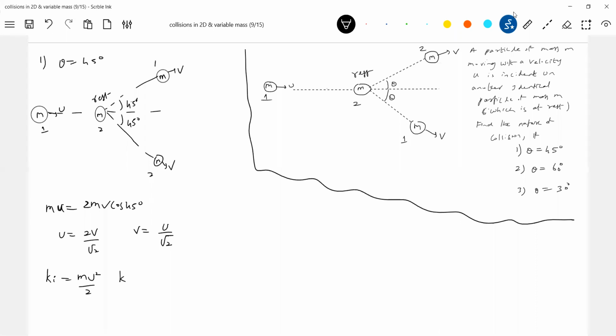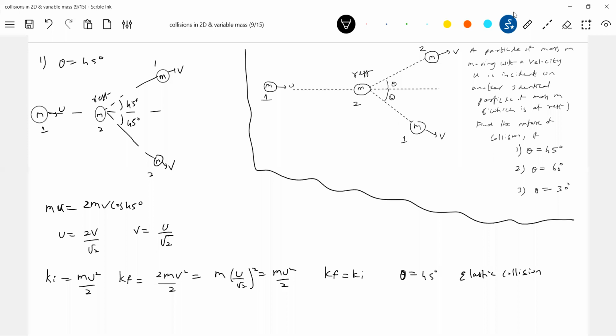Now check initial kinetic energy: mu square by 2. Final kinetic energy: 2m v square by 2, so this is m (u by root 2) whole square, which is mu square by 2. So what we got is final kinetic energy equal to initial kinetic energy. Therefore, when theta equals 45 degrees, the nature of collision is elastic collision.